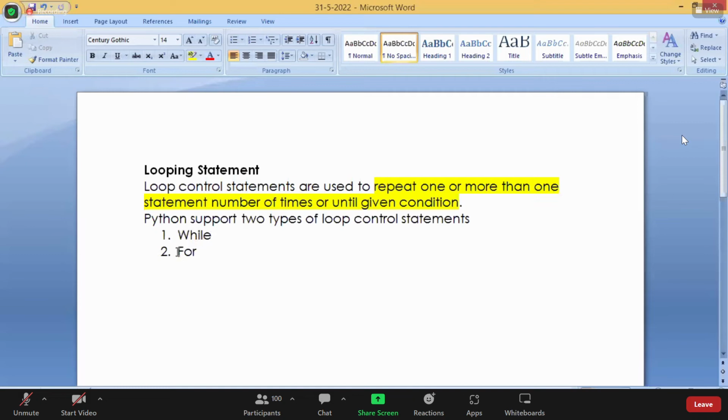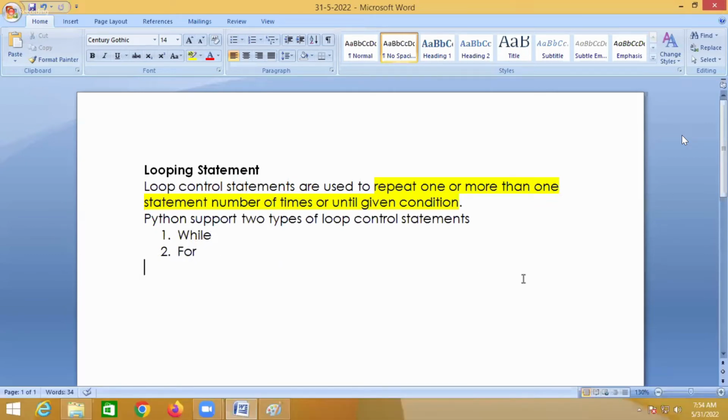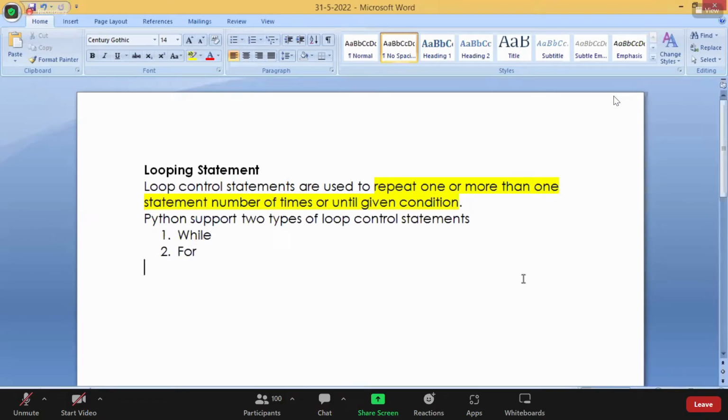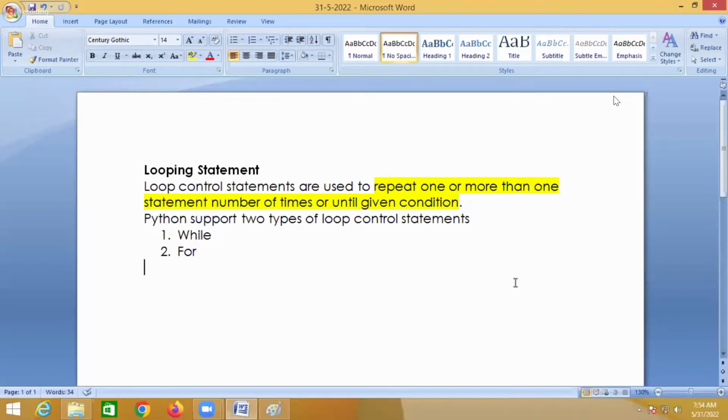One is while and one more is for, but there is no do-while in Python. There is no do-while, and while and for are completely different. While is used for a specific purpose, and for is also used for a specific purpose. These are two different things, not the same.